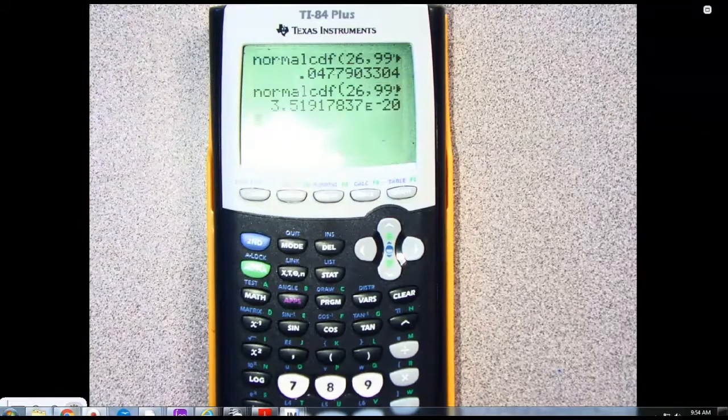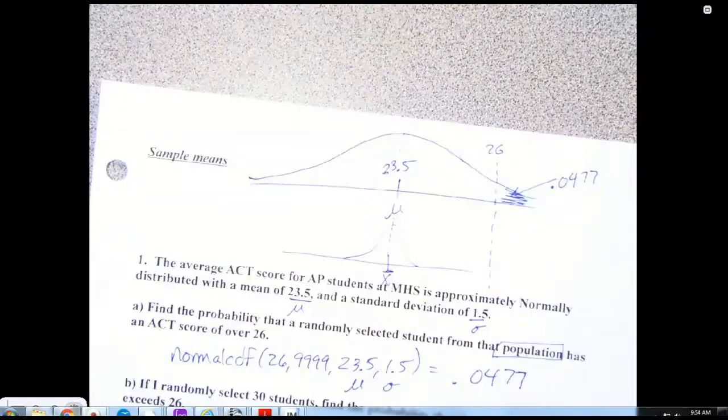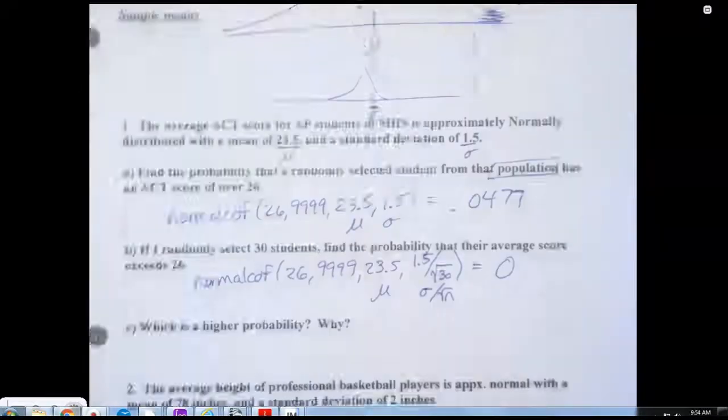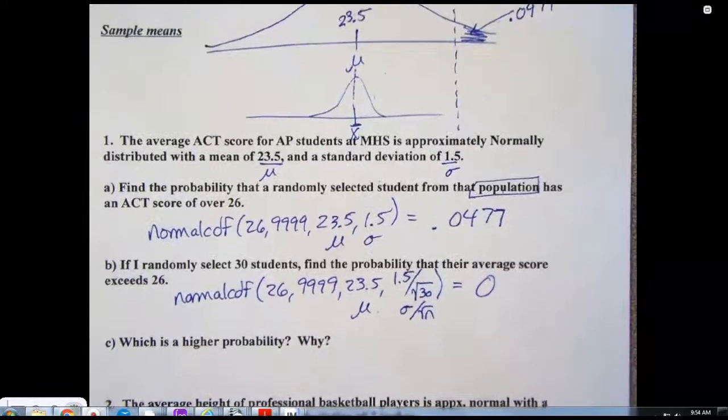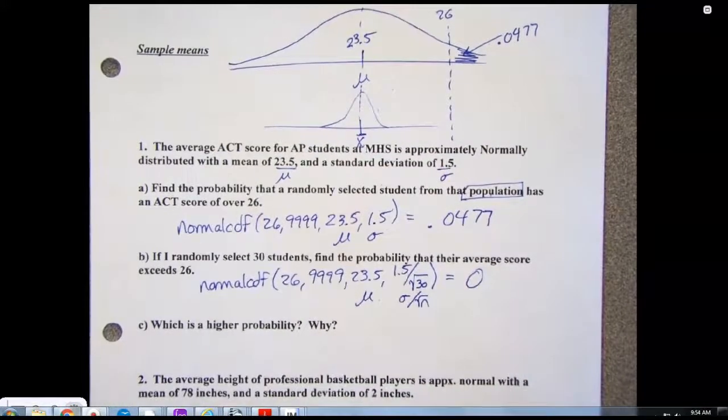So you get this, well, what does that mean? That's a super tiny number, right? That means move the decimal 20 spots to the left. So there's zeros all the way over there, and that's what we kind of expected, right? So this one is 0. You could just write 0. Once you get past 4, just write 0.